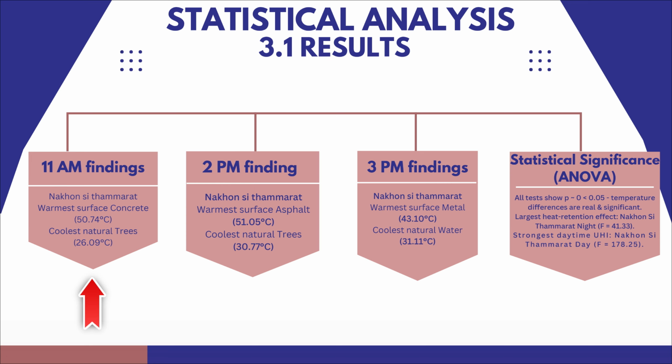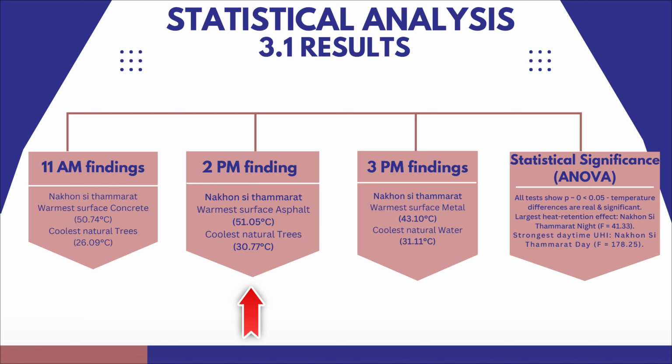At 11 a.m. and as expected, concrete recorded the highest surface temperature at 50.74 degrees Celsius, while trees recorded the lowest at 26.09 degrees Celsius.